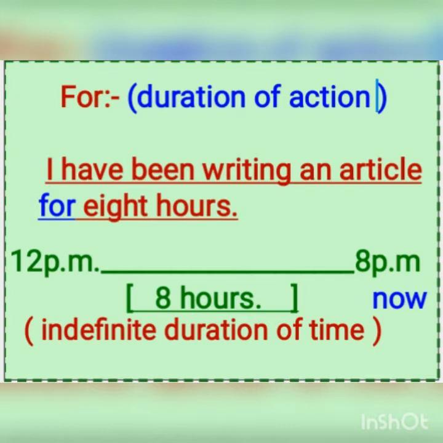Now, for denotes the duration of an action. Okay, for example, I have been writing an article for 8 hours. So here 8 hours is the duration of indefinite time.